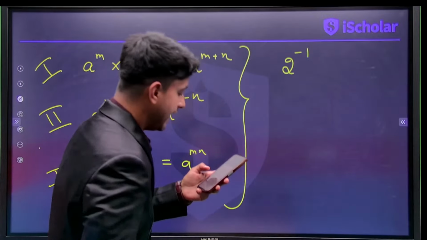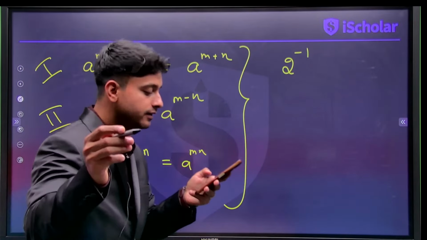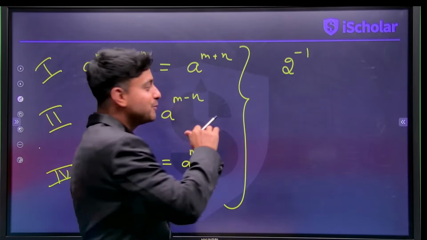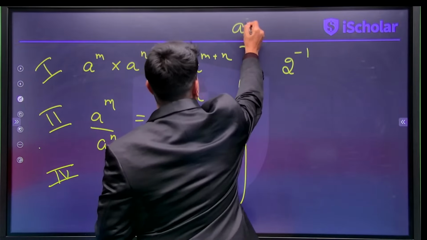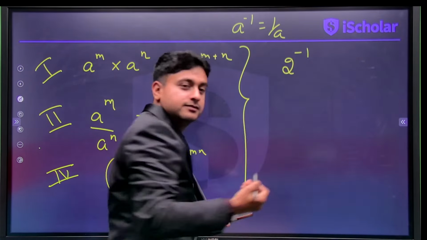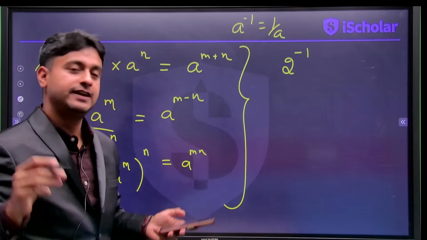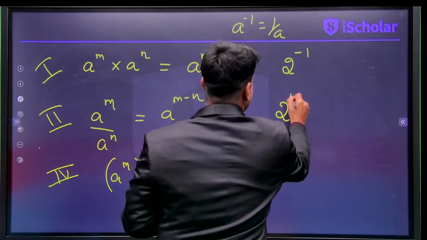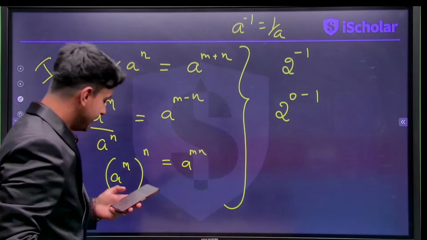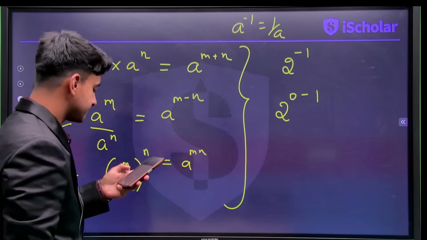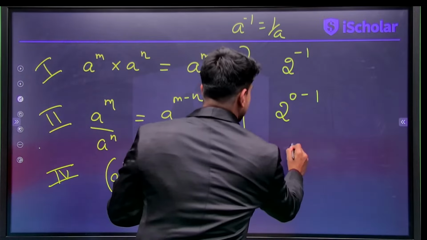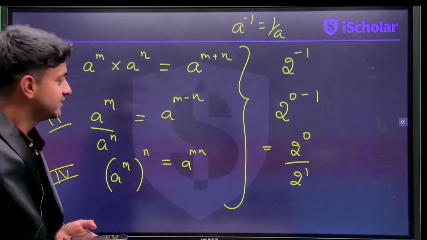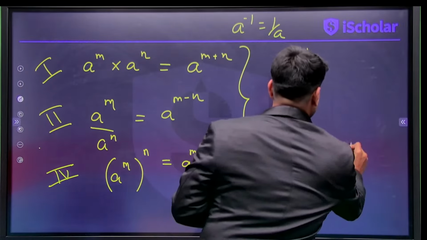So, see, guys, a lot of people say in the books that a power minus 1 is 1 by a. Cramming. You don't have to do the cramming anymore. If you know the properties which I've just written, you can actually get this. 2 power minus 1, we can write 0 minus 1, right? And just now I can apply the property. So what we'll get? 2 power 0 divided by 2 power 1. 2 power 0 is how much? 2 power 0 is 1. So that will be 1 by 2.